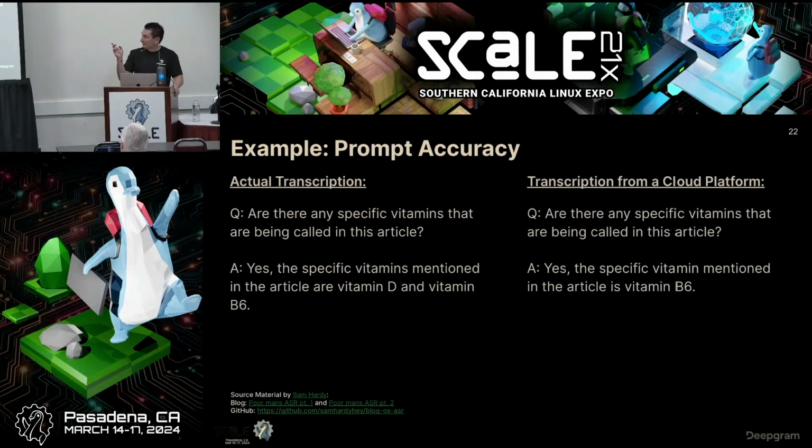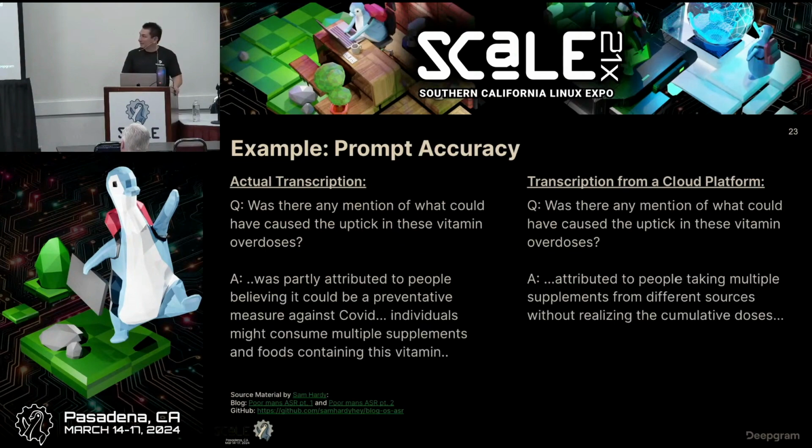And the one on the right didn't even mention vitamin D at all, right? So if you're now starting to use this content as the formation of questions that you want to ask, it starts to look very, very bad, right?